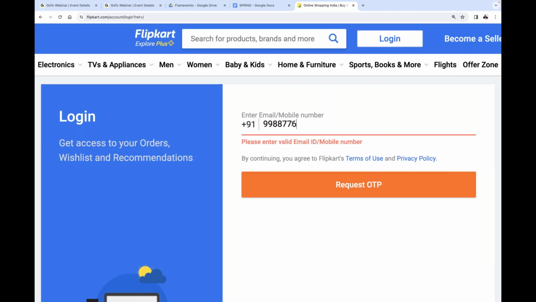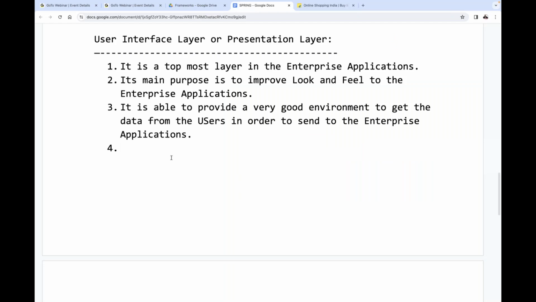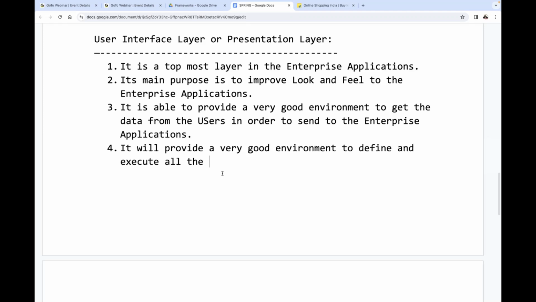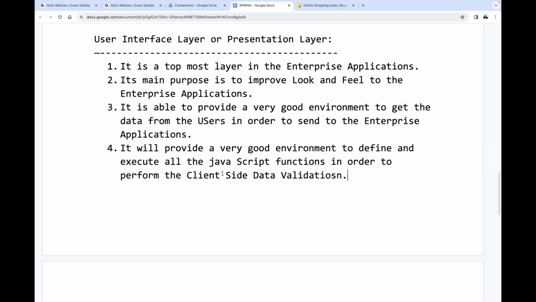So finally, the conclusion I'm telling you is that the user interface layer or presentation layer will provide a very good environment to define and execute all the JavaScript functions in order to perform the client-side data validations. Everybody understand it?